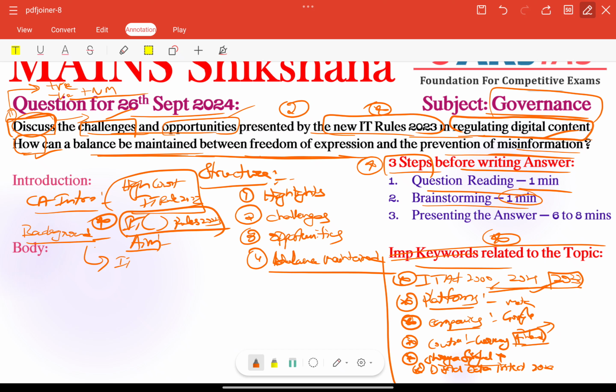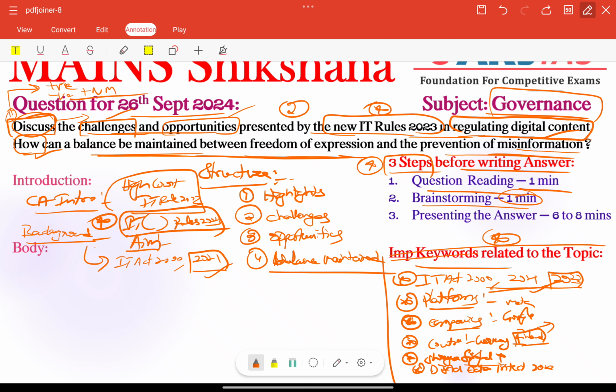We have the IT Act, and also other previous rules; the 2021 rules we can include here. The IT Act itself primarily focused on e-commerce and cyber security. Other than that, IT Rules 2021 introduced a framework to ensure transparency and accountability of intermediaries. That is also very important.